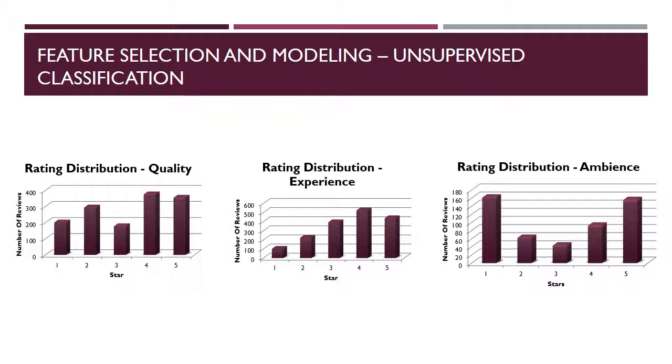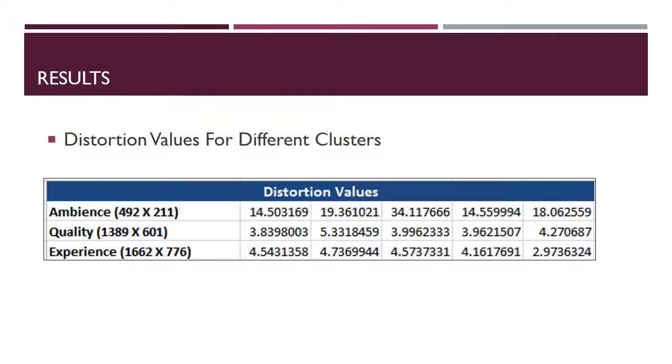We opted for k-means-based clustering with k equal to 5. To deal with manual labeling of very large clusters, for each category, we initially dealt with a subset of random samples and clustered them. Shown above is the distribution of ratings in the different categories. This table shows the distortion values for the clusters. We observed that the distortion value for ambience is greater than that of other categories. This is due to the curse of dimensionality for this particular category.